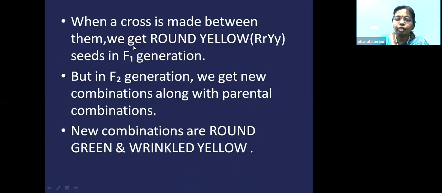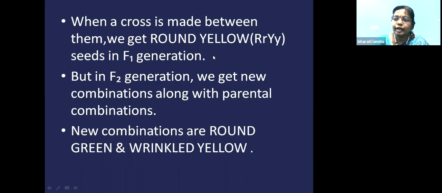Now when a cross is made between round yellow and wrinkled green, the phenotype obtained in the F1 generation was all round yellow only, but it was a heterozygote. So we know that in the F1 generation, all the seeds were round and yellow in color.